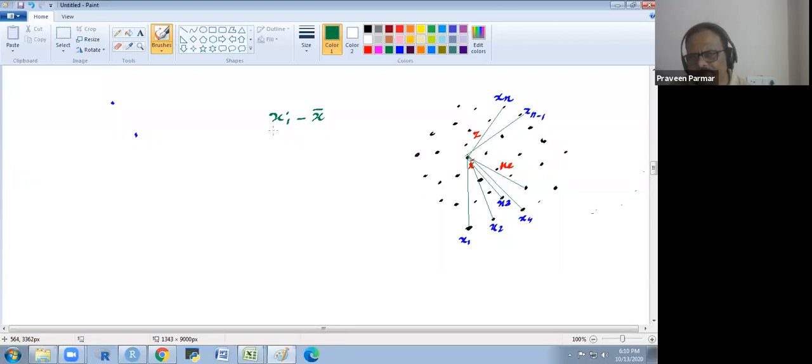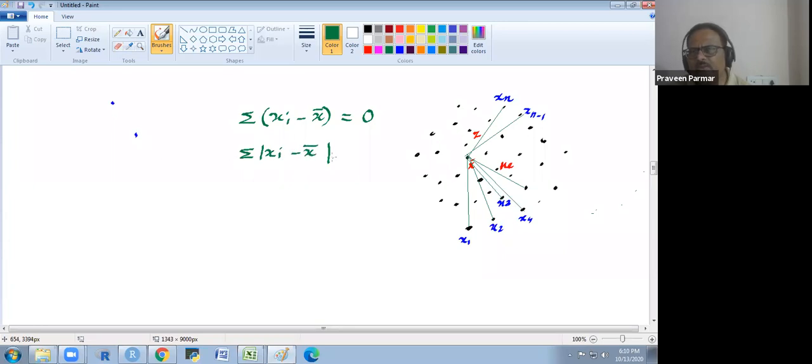If you add them, you will always get 0. The summation of this is always equal to 0. So what you do, you convert the negative into positive. Here what we are doing, we are taking the absolute value of xi minus x bar.